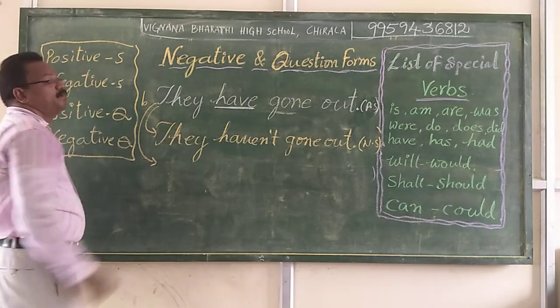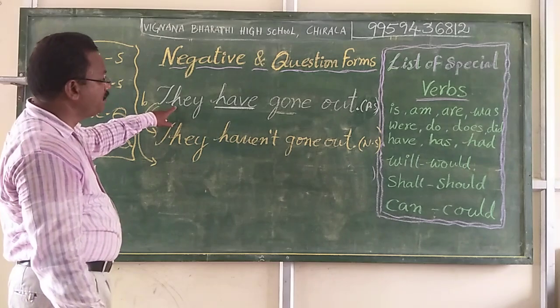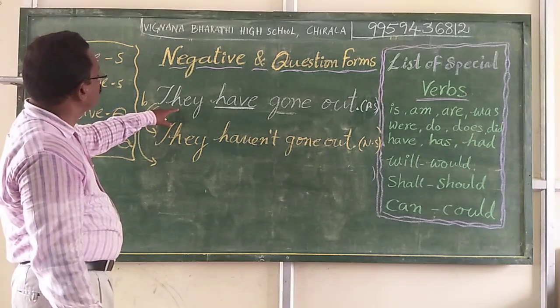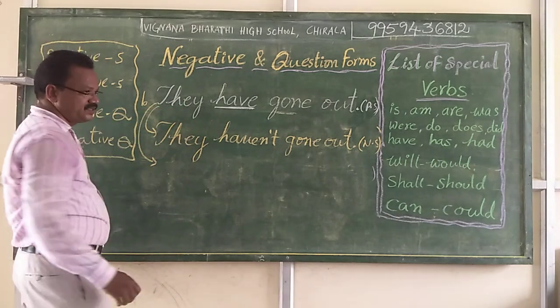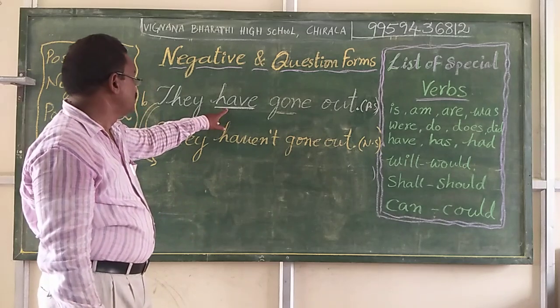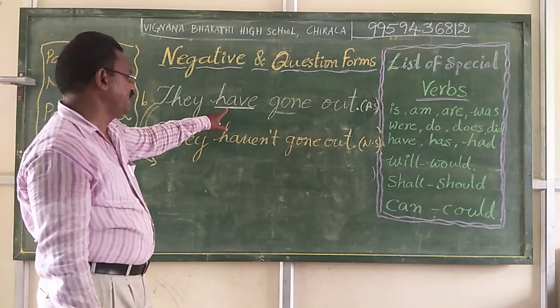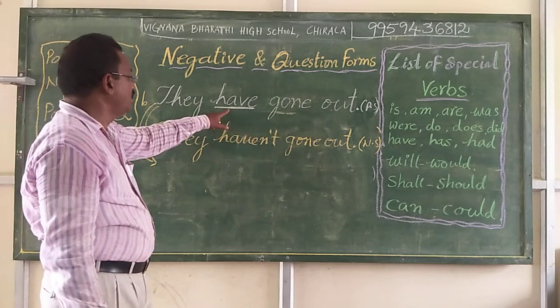Now let us come to writing the positive question form from the positive statement. First of all, what shall we do? We need to recognize the special verb in the sentence. If you find a special verb, you do not need to bother about the main verb.